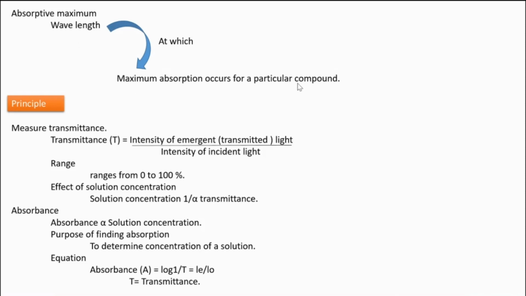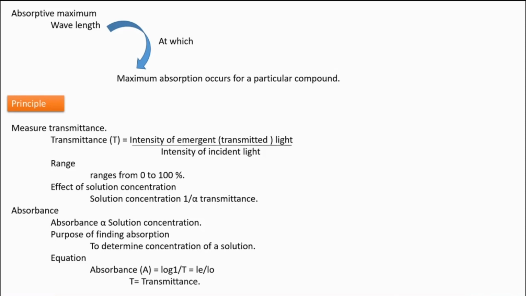So in the case of each and every compound, there is a particular wavelength. When light comes in that particular wavelength, that compound can absorb the maximum of its intensity. Understand? Once more I will repeat: for any particular compound, there will be some wavelength.